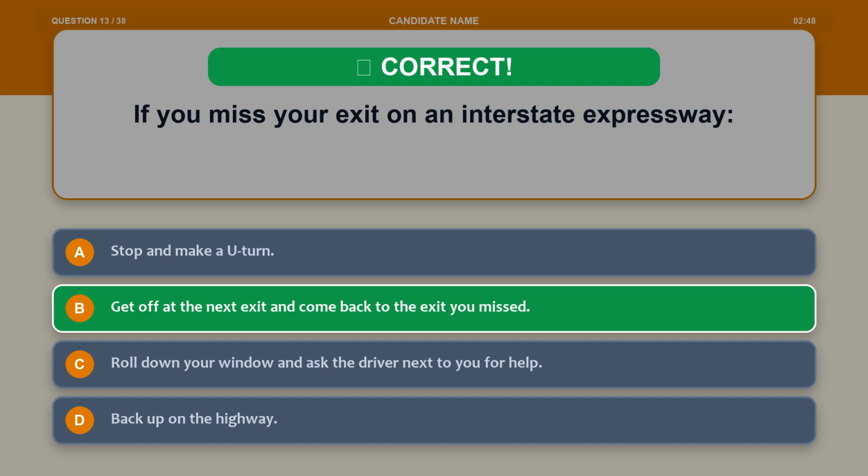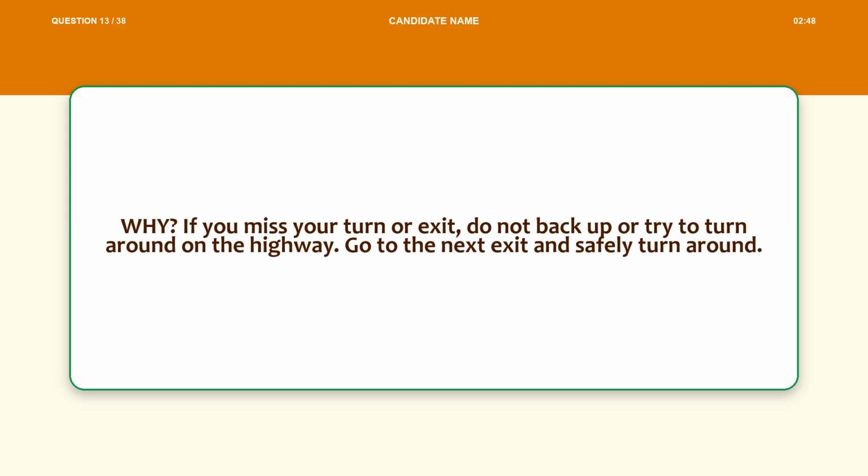The correct answer is option B. Get off at the next exit and come back to the exit you missed. Explanation. If you miss your turn or exit, do not back up or try to turn around on the highway. Go to the next exit and safely turn around.